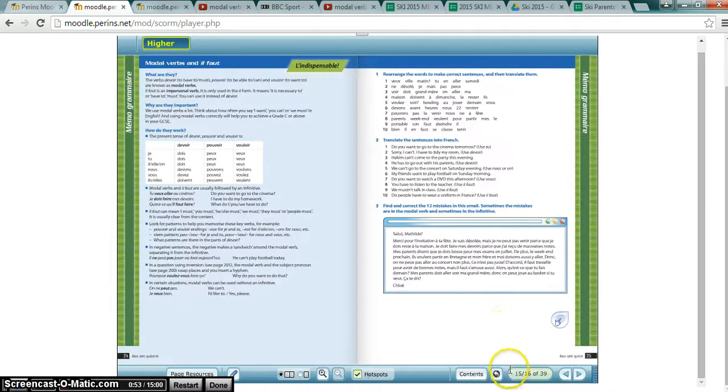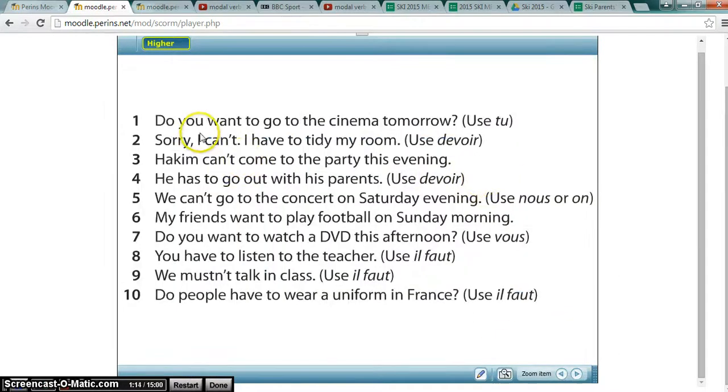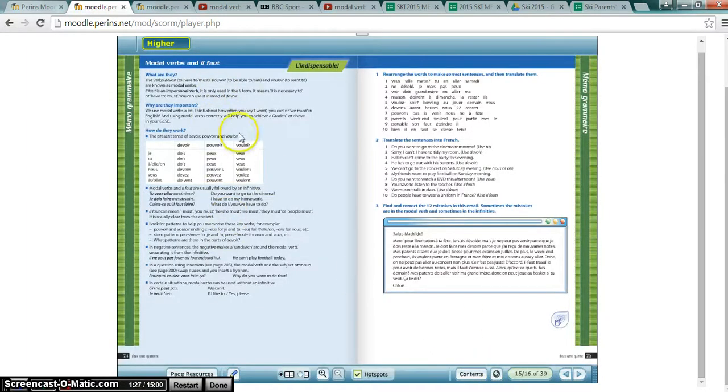So if I come back out of this, I'm going to look up here at this activity. Now, you remember that yesterday we used this and we had ville matin tu en allais samedi, and you remember the answer to that was tu veux aller en ville samedi matin. If I come back out of that and go into this activity here, do you want to go to the cinema tomorrow, has got pretty much the same kind of formation as the first sentence. So a lot of it's going to be similar. The other thing that you need to make sure that you're looking at is the notes page over here to try to pick out things that might help you.